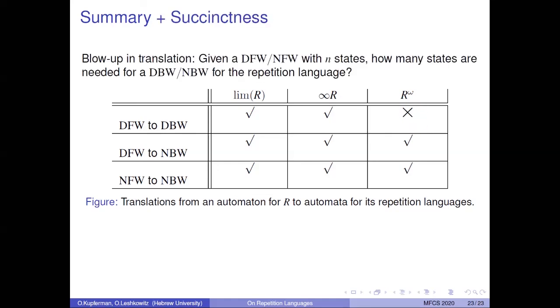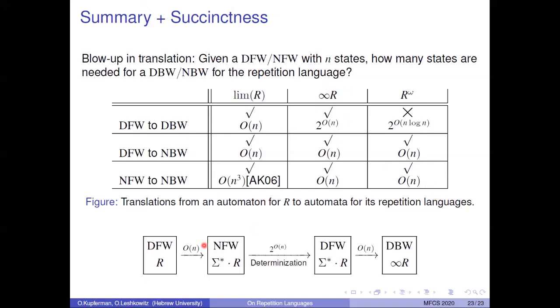We consider now also the succinctness, namely the blowup in translation. Given a DFW or an NFW with n states, how many states are needed for a DBW or an NBW for the repetition language? We address two of these blowups which are significant. The first is from a DFW to a DBW for infinitely many R. Here there is an exponential blowup. The following diagram shows why.